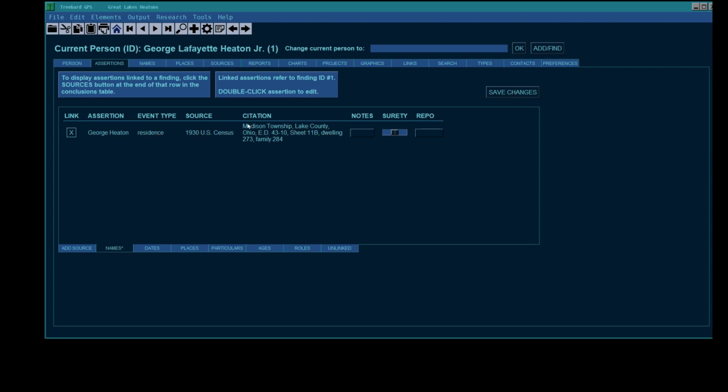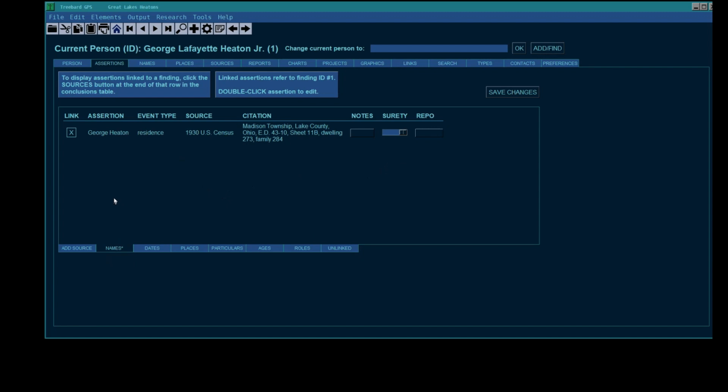But there's the source. There's the citation, nicely broken into 3 lines so it doesn't stretch all the way halfway to the moon. Madison Township, Lake County, all this nice fun stuff. That looks good to me. I'm going to go like that because I believe that's a pretty good source. Oh my goodness, look, we could do a repo. Well, I see. You could do the repository, but I don't honestly know where I got it. I could have gotten it from Family Search. I could have got it from Ancestry, and I don't have the URL. So let's do that later when we're not making stuff up. You don't have to put a repository if you don't want to.